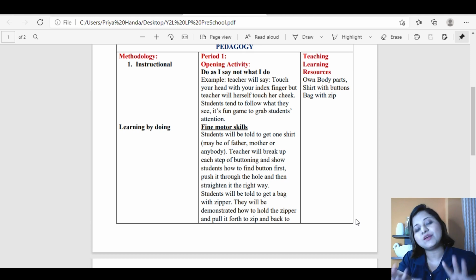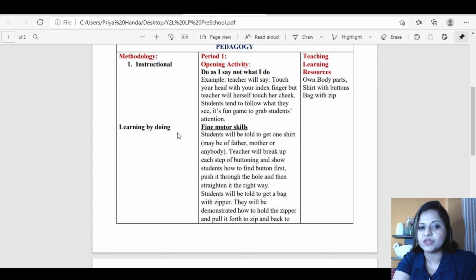So since they are very small children, 3-year-old, 4-year-old, so what we are going to do is just have a fun activity in the beginning to engage them. So do as I say, not what I do. Touch your head. So the teacher is doing the wrong step but saying something else. So listening is enhanced here. Resources like body parts, and for further activities we'll see what other resources are there.